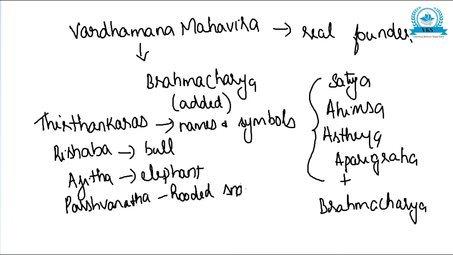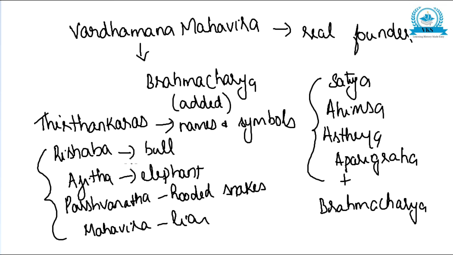Mahavira has the lion. So these were some of the points regarding the origin of the religion.